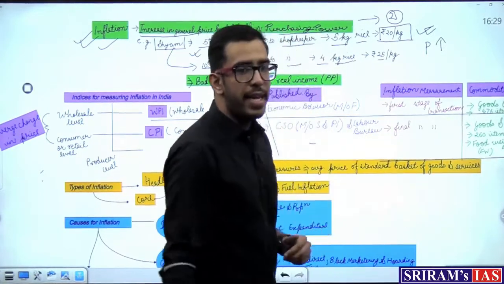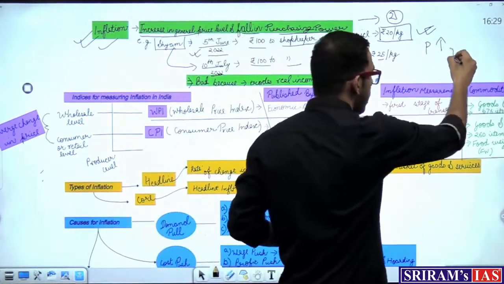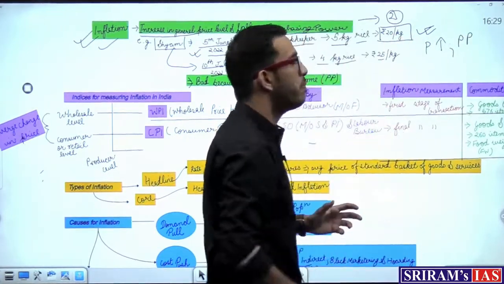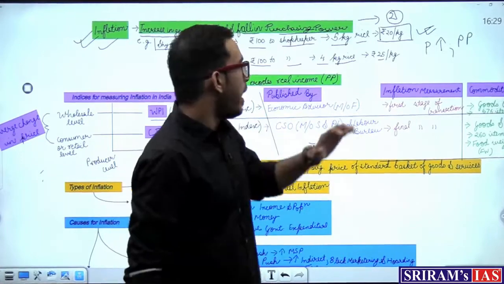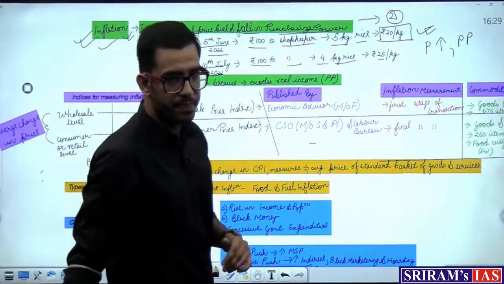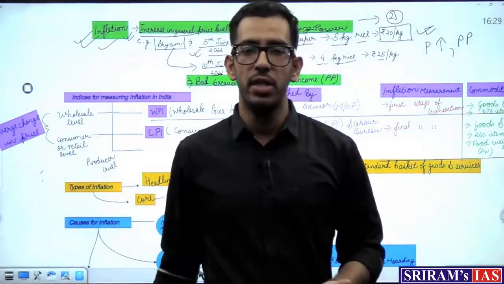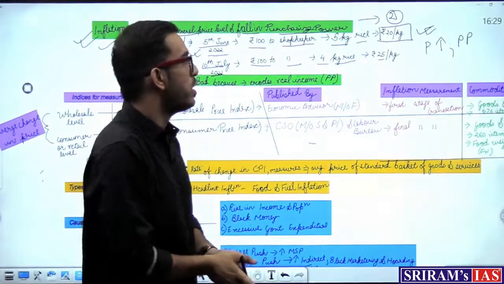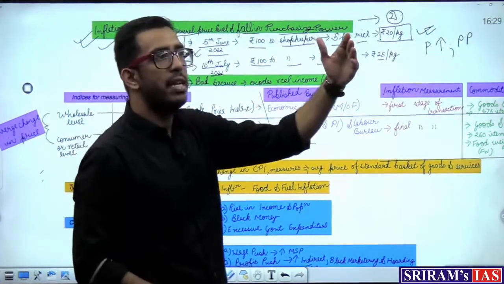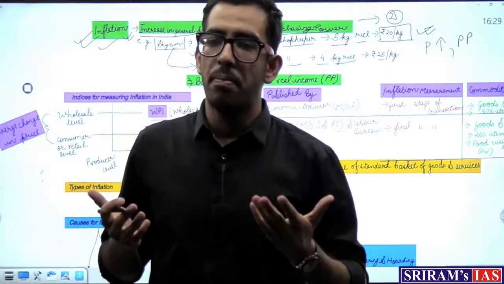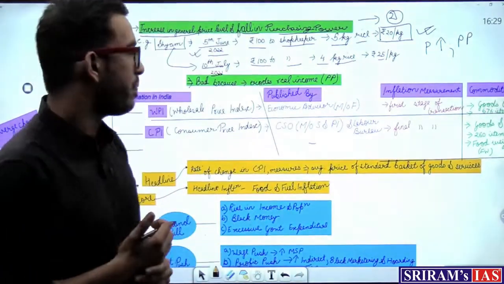First thing. Next what happened is the purchasing power of the money, जिससे वो पहले 5 kg of rice खरीद पा रहा था, that has fallen down. And in this situation we call it inflation. I hope you are clear with this. Inflation का एकदम basic layman language में, if I want to explain to you, it's nothing but increase in price level along with fall in purchasing power. Purchasing power of what? Purchasing power of your money.